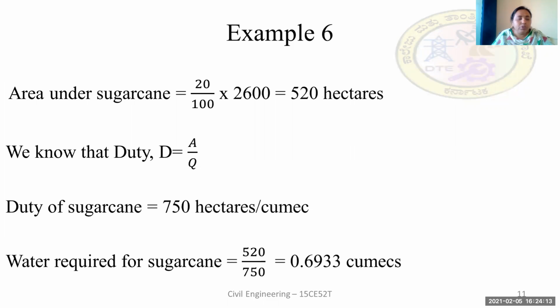Now coming to the solution, as we already know that the cultivable command area here is 2,600 hectares.